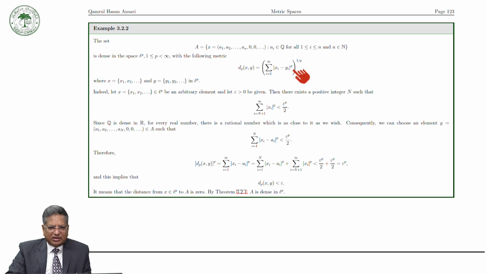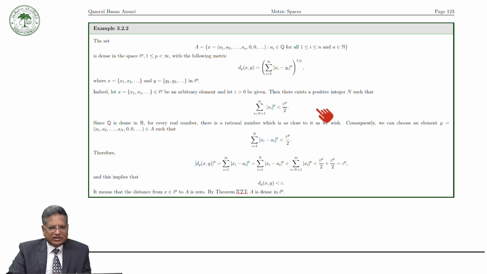Now let us verify that. Let x equals x1, x2 and so on in l^p, a sequence in l^p space, be an arbitrary element and epsilon be given. Then there exists a positive integer n such that this condition holds by the definition of l^p space.